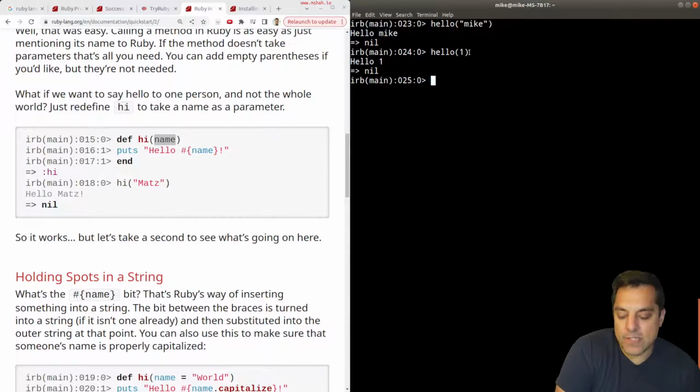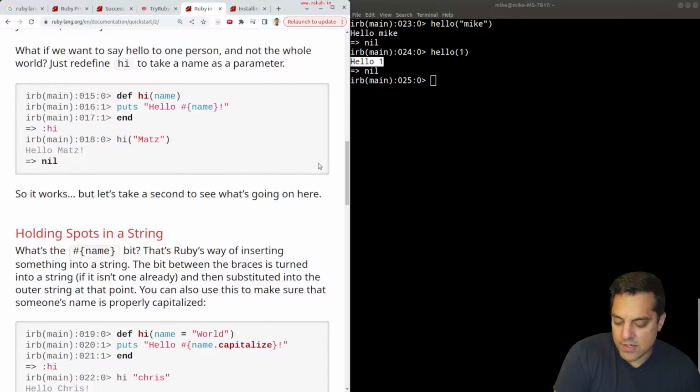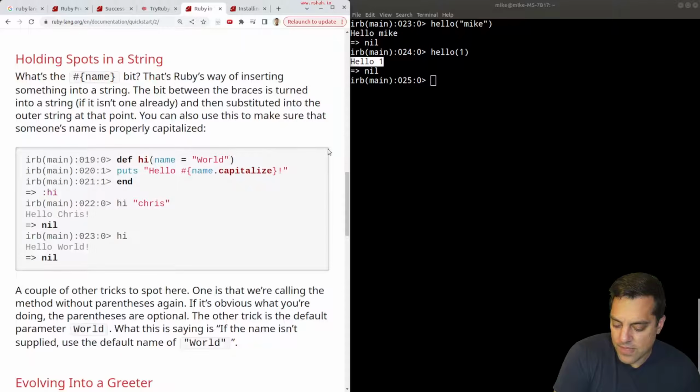When we have dynamic types like this, it's effectively like a templated function, I guess, that's just going to do the right thing. I wonder with these dynamic functions if that's how these programming languages implement them. It basically just generates every possible code at runtime when you call it for the string variant or something. I guess it's just interpreting it, but in a JIT language or something. All right, let's see here. So holding spots in a string, that was the main thing with this syntax here.